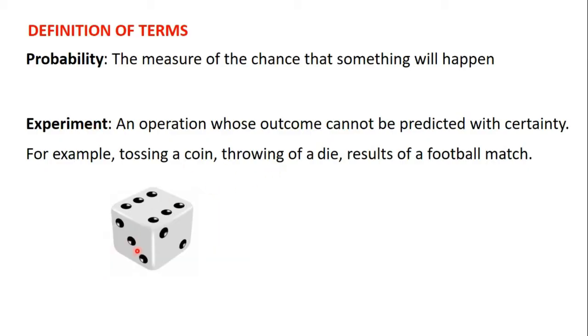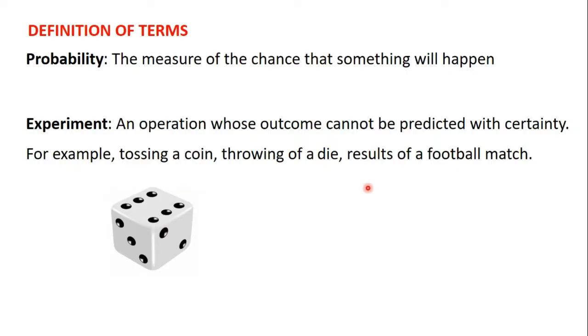Also, the picture here shows a die. A die has its faces numbered from 1 to 6. When you throw a die, you cannot predict with absolute certainty which number is going to fall. So an activity like that is called an experiment. The result of this activity cannot be predicted with certainty.